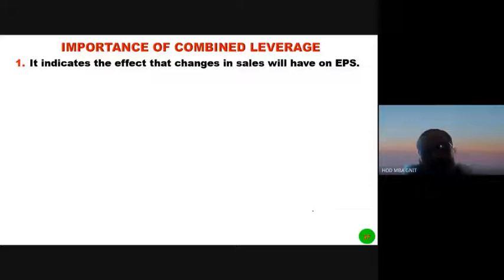By calculating the combined leverage, we come to know how the change in the EPS would be affected by this change in the sales. If there is a 10% increase in the sales, how much change would result in EPS, and vice versa.